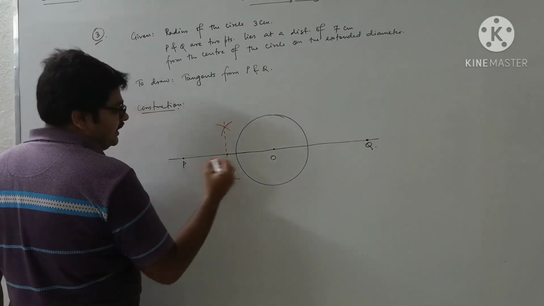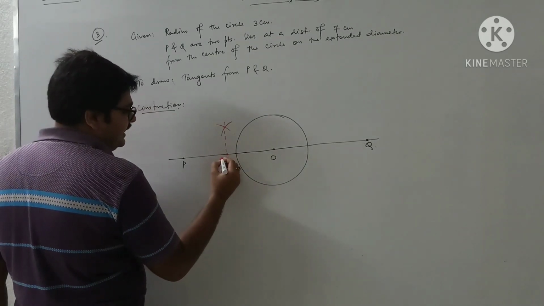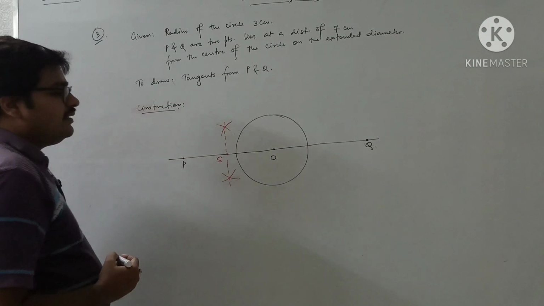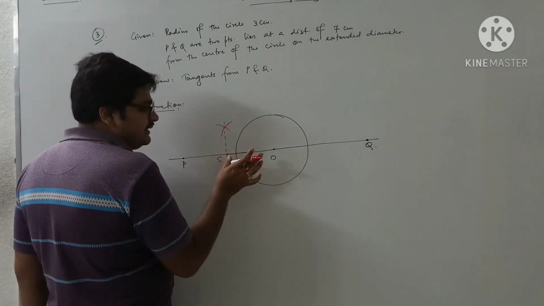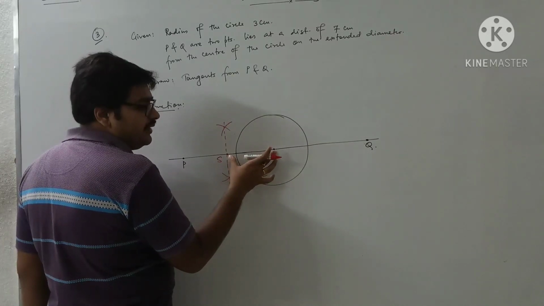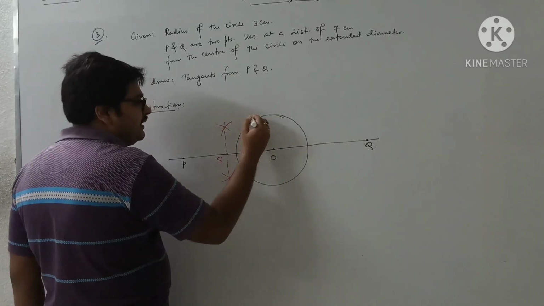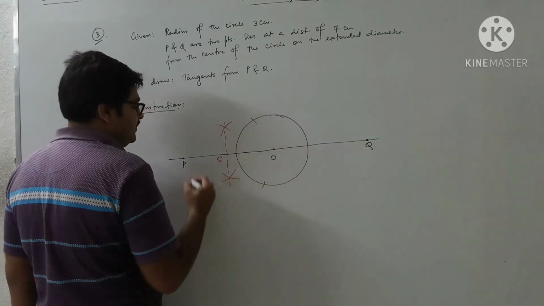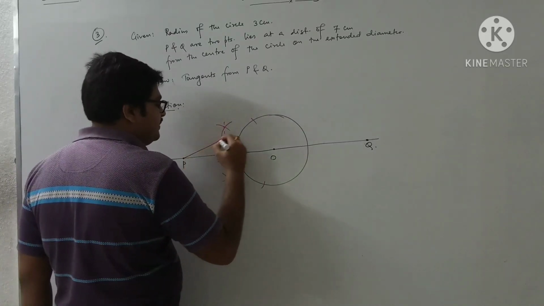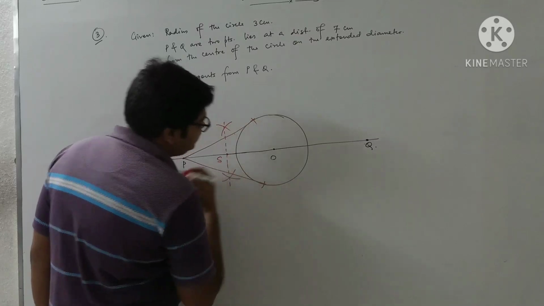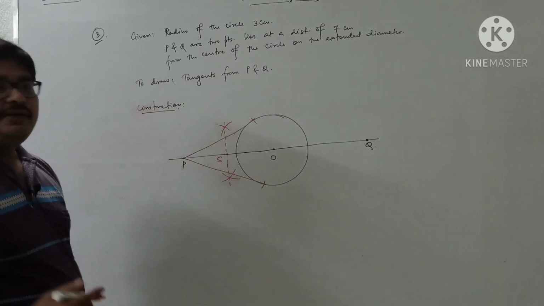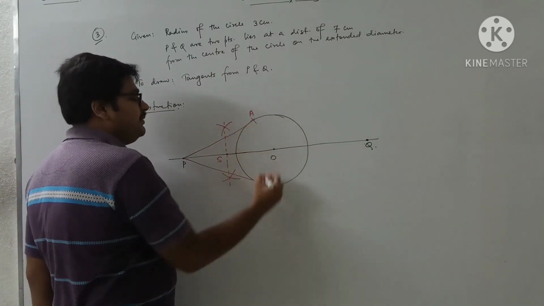Giving the name S here. Now, putting my pointer at S, taking the radius OS, cut the arc and join to get the tangents. So from the point P, we got the tangents PA and PB.